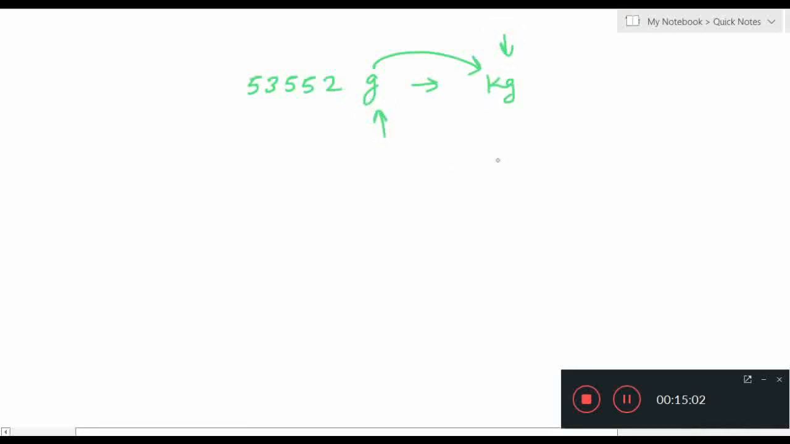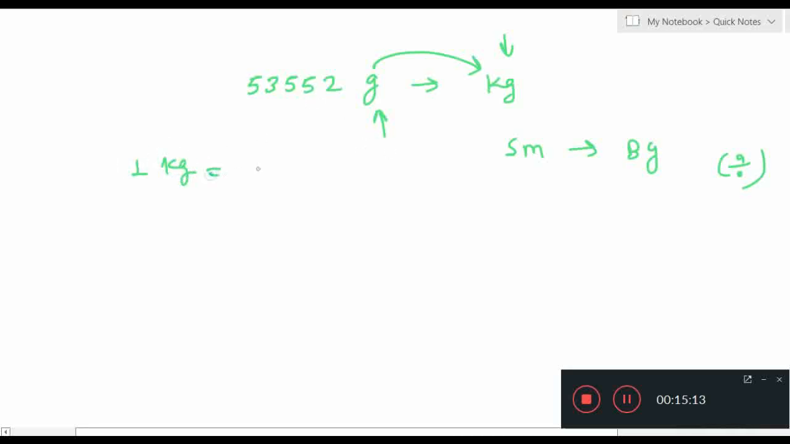Okay, one more example. Let's suppose we are having 53,552 gram and we have to convert into kilogram. Okay, so for this, as you know, we are having here gram and we have to convert in kilogram. So kilogram is a bigger unit and gram is a smaller. So we are converting smaller to bigger. Means we have to divide. Understood?